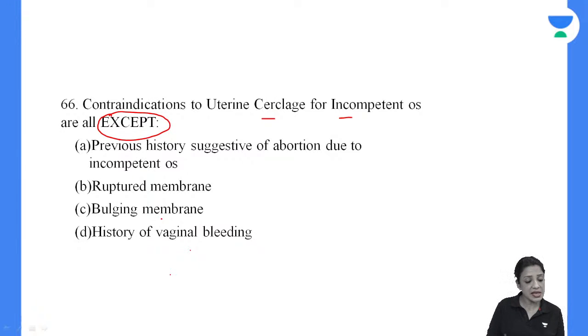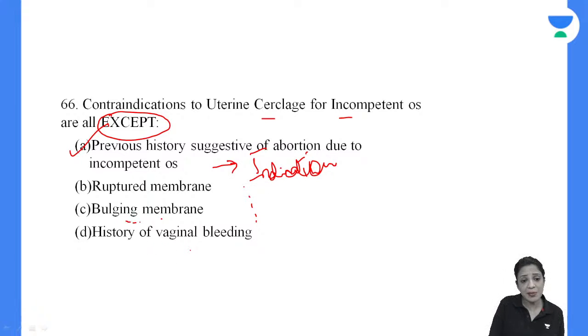Okay, 66. We have one answer. Yes, that is true. Previous history suggestive of abortion due to incompetent os is actually an indication of putting a cervical stitch. It is not a contraindication. Others are all contraindications, right?